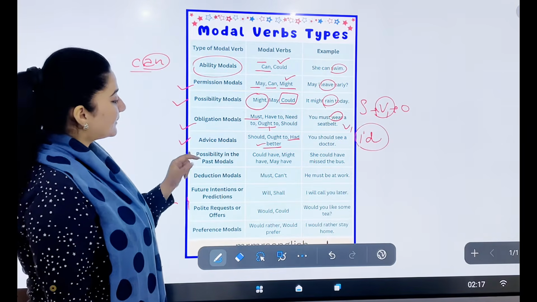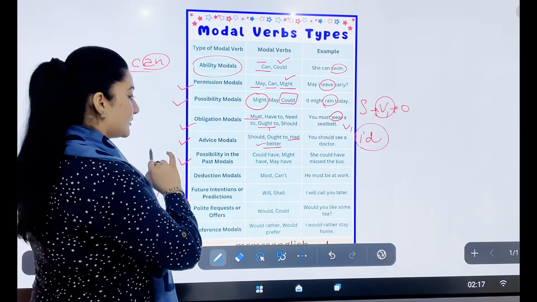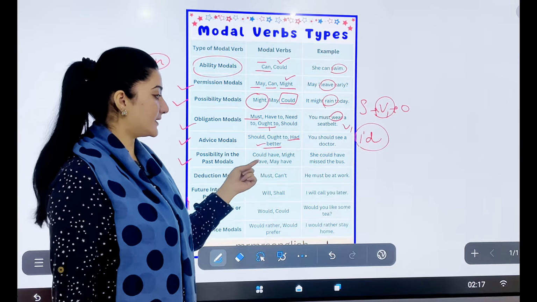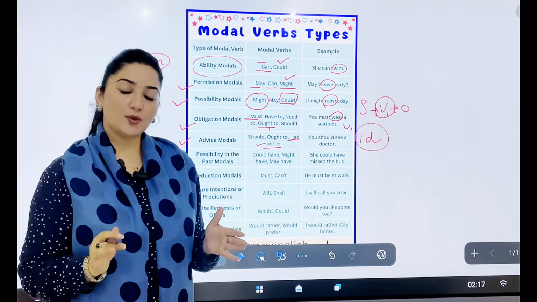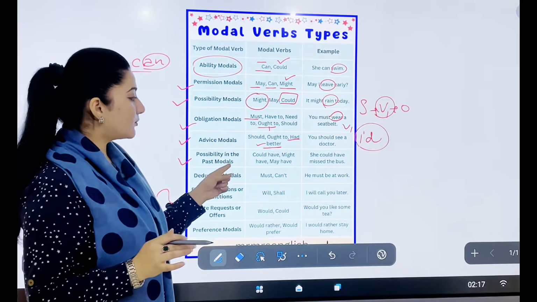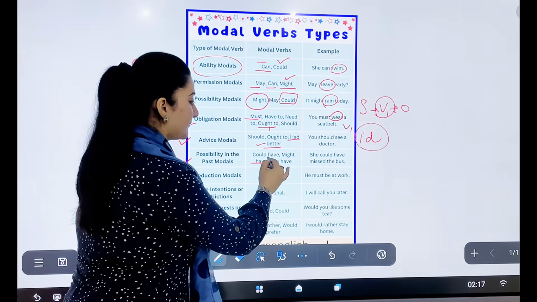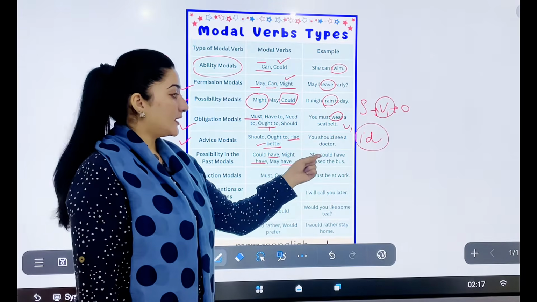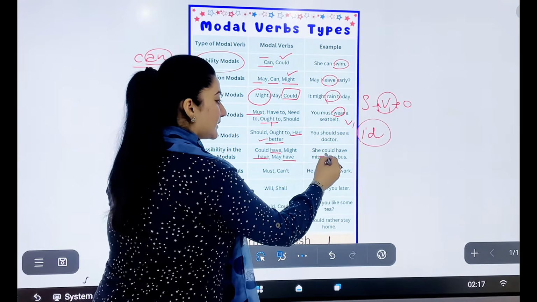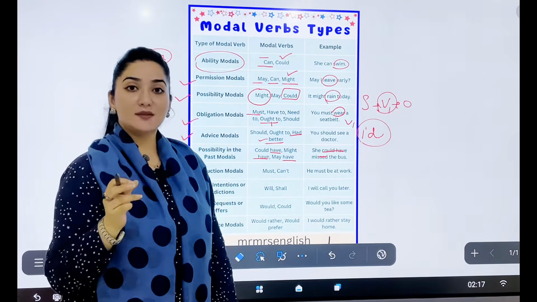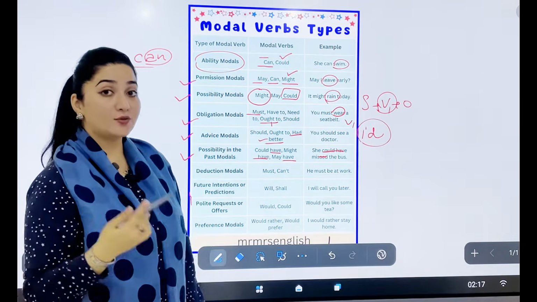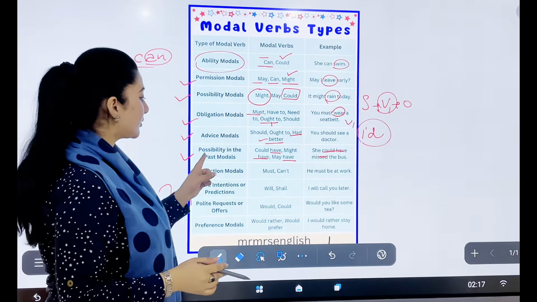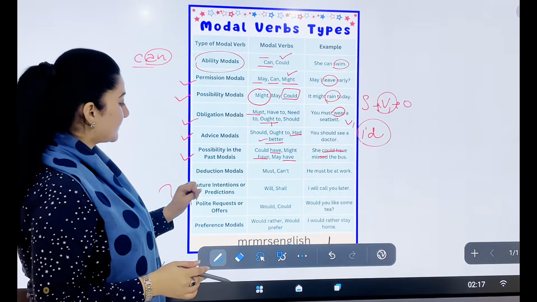Again, the next type is the possibility in the past modal. And also in the conditional sentences, we use these expressions: could have, might have, may have. But shortly, if you really want to remember, these are the possibility modals combined with have. She could have missed the bus. It shows the past modal. कि उससे बस मिस हो जाती है अगर वो टाइम पे नहीं आती. You could have done this. कि आपको ये कर लेना चाहिए था. So it represents the past modal and also ability, possibility.